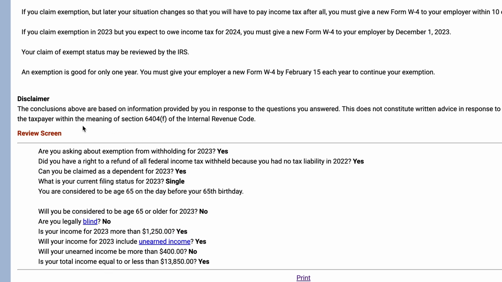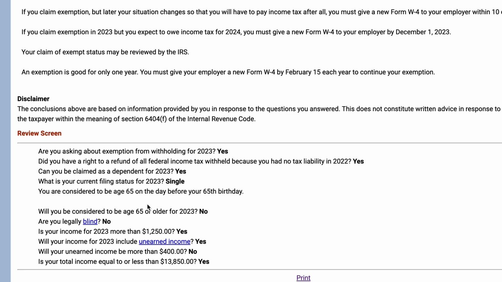So in this case, this would be smaller than the standard deduction. Once you go through your standard deduction, whatever your earned income or total income was, your standard deduction will nullify that. You can keep going through these decision trees, but basically you're either going to get a yes or a no answer on whether or not you can be exempt from tax withholding.